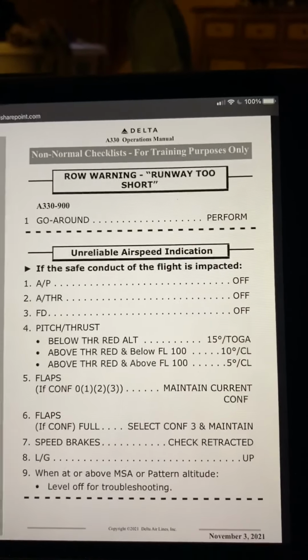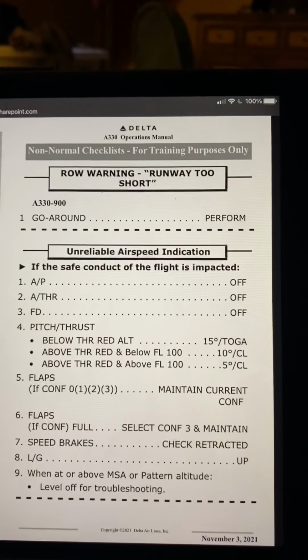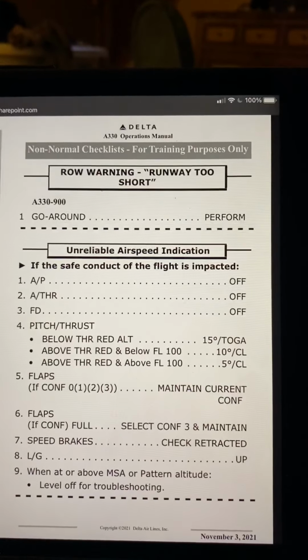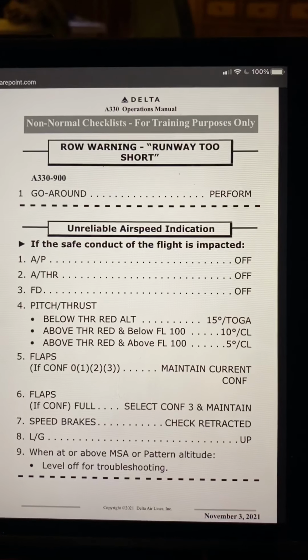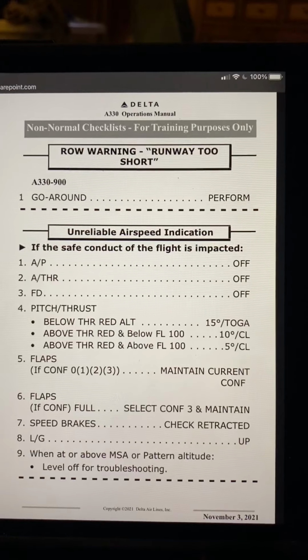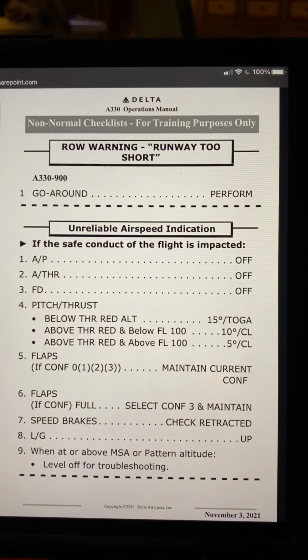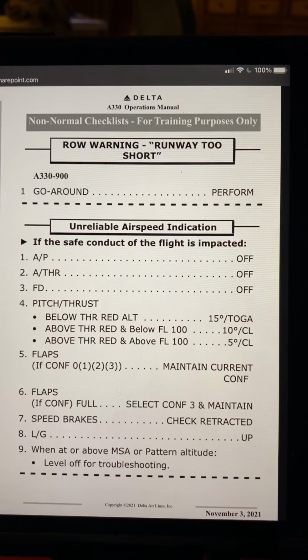The ROW warning, runway too short, for the A330 900 boldface is: go around, perform. Unreliable airspeed indication boldface. If the safe conduct of the flight is impacted: autopilot off, autothrottles off, flight director off,